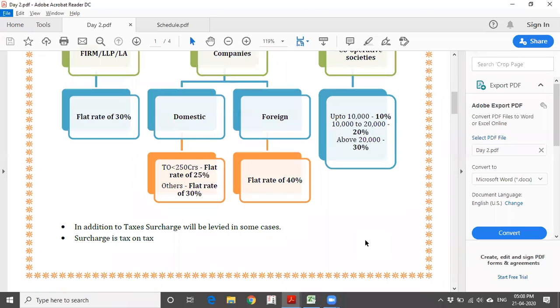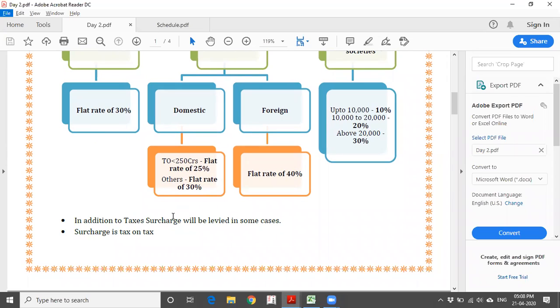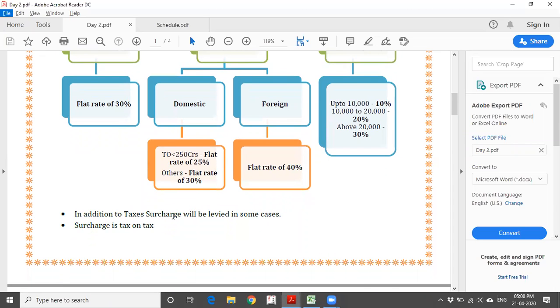In addition to these taxes, you need to pay surcharge. Yesterday I discussed that in addition to basic tax, there will be a surcharge and also cess. On the surcharge plus tax, you need to pay the cess. These are all the cases. Yesterday itself I mentioned this.